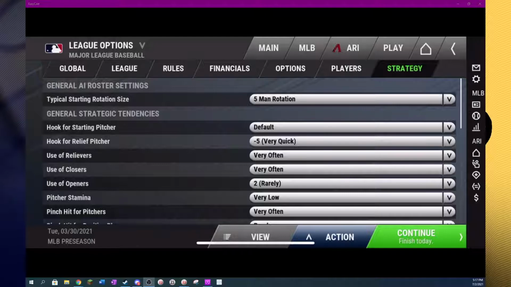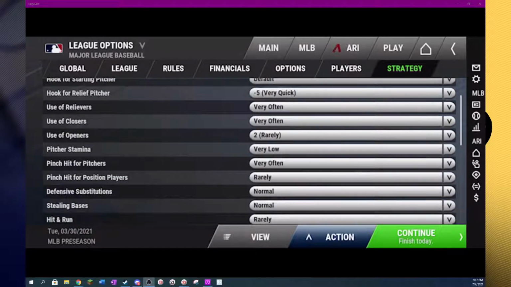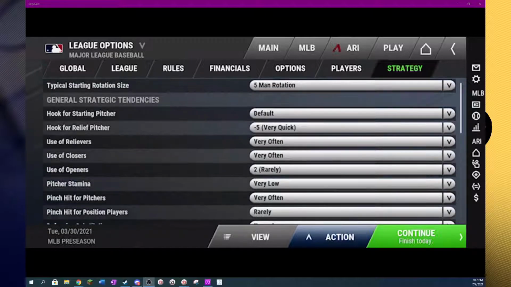The strategy page will show you how often the AI is going to use their players, as well as certain variables among player usage. So, for example, the quick relief pitcher hook means that relievers are going to be pulled from their games more often, more quickly.